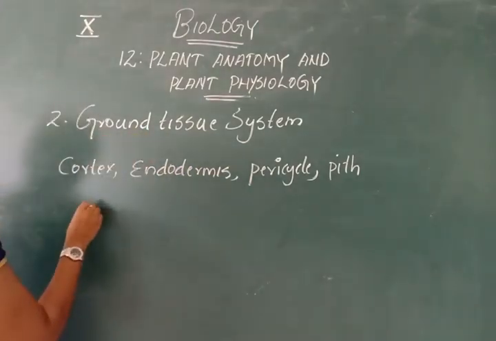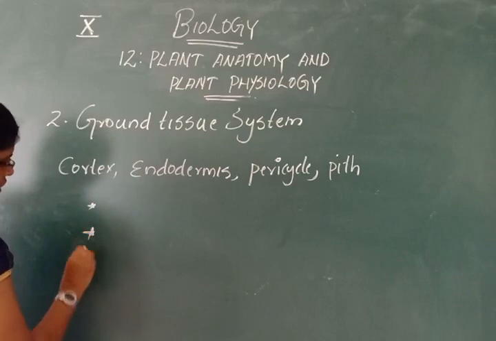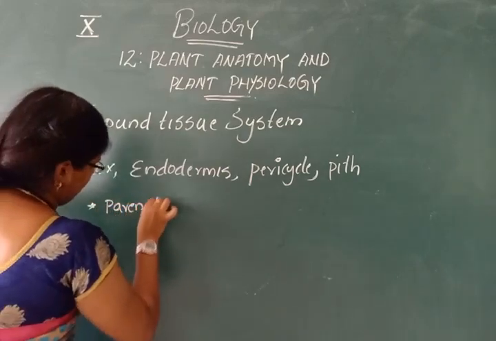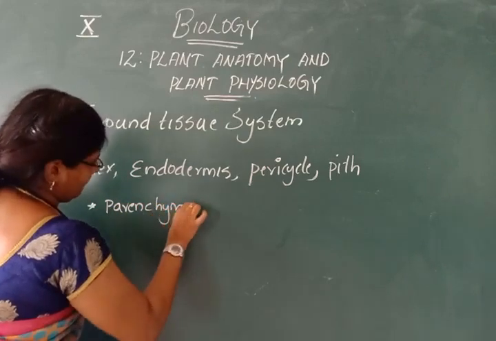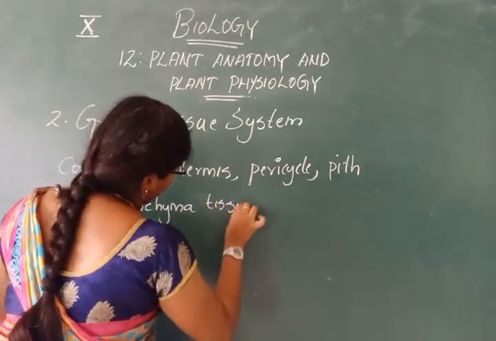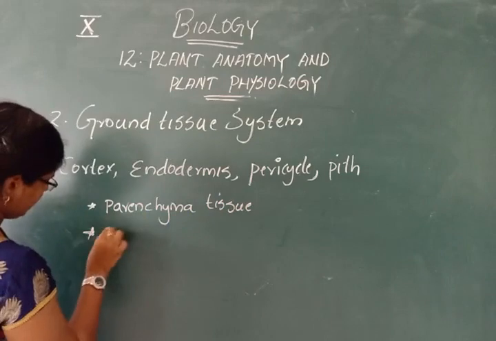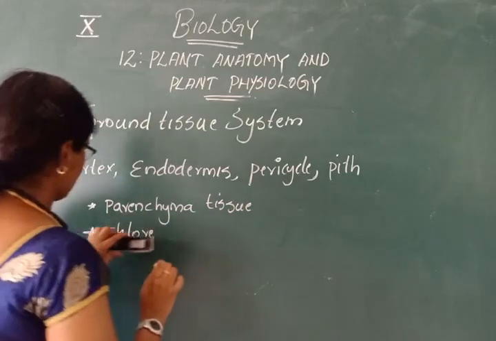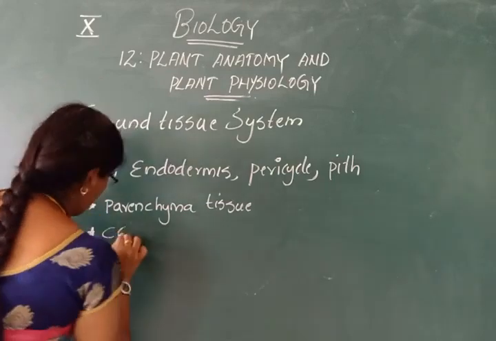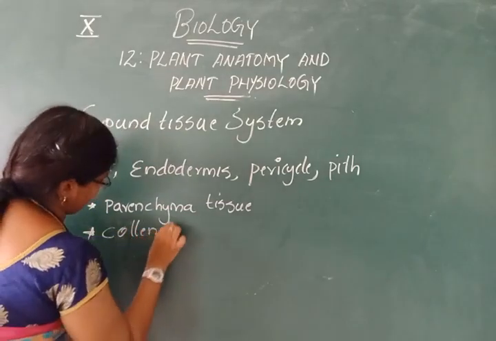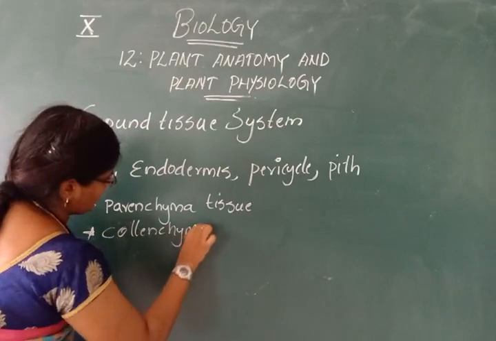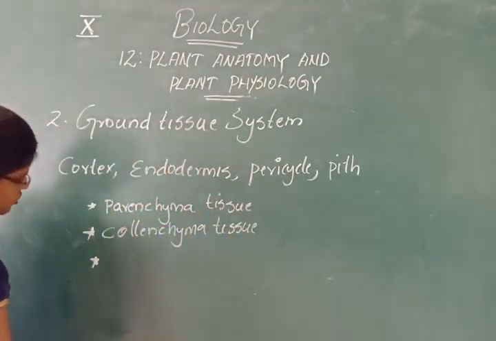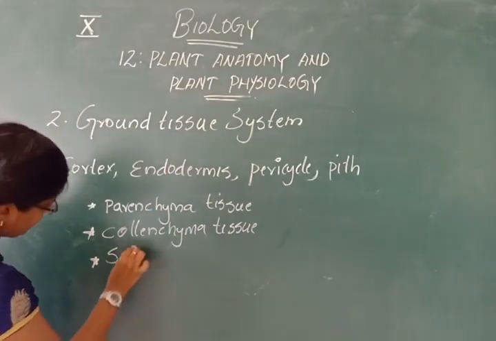Mainly the ground tissue system comprises three types of tissues, that is parenchyma tissues, collenchyma tissues, and finally sclerenchyma tissues.